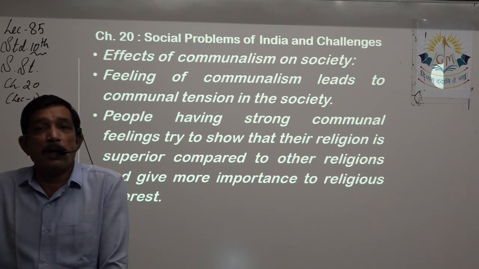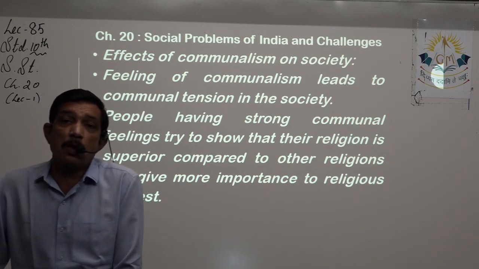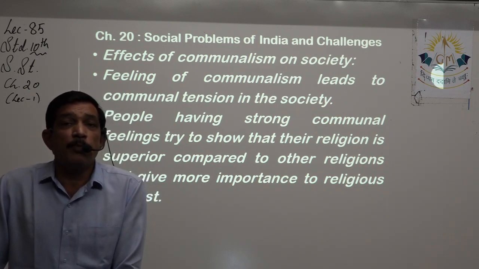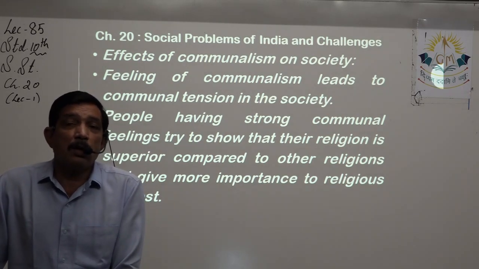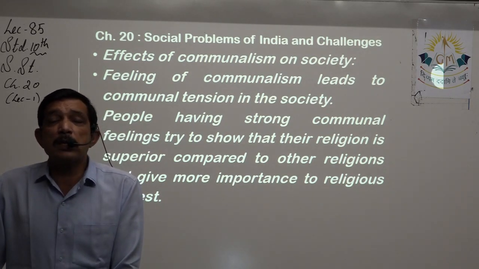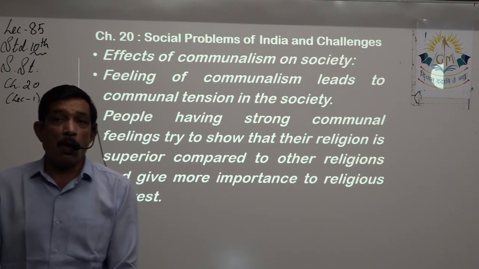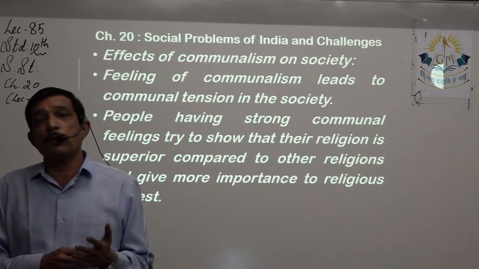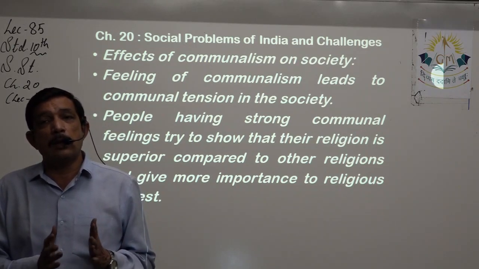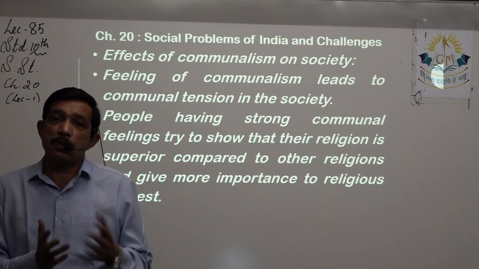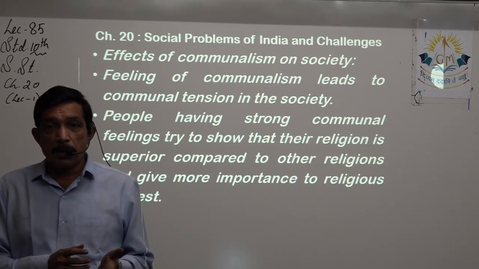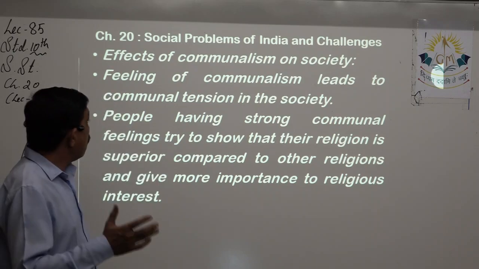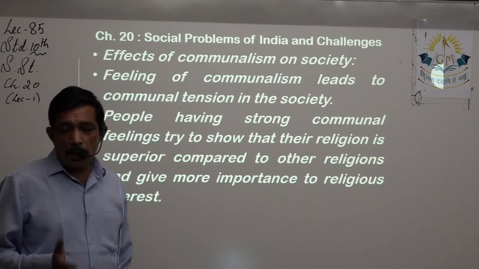Because when acts of violence happen, bloodshed also happens. There is lots of damage to men and material both. Lots of public property, private property is set on fire, destroyed, damaged. So there is lots of tension prevailing. Our normal life that we are leading gets disrupted for quite a long time until that tension settles down, or that problem is solved, or people come to a compromise. So for the time being, feeling of communalism leads to communal tension in the society.